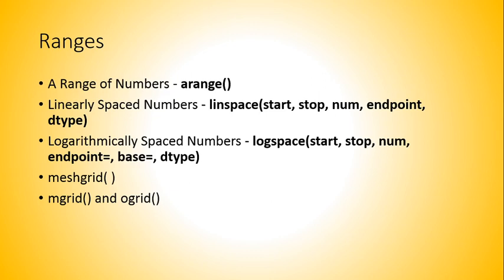Similarly, to create linearly spaced numbers, the linspace function is used. For creating logarithmically spaced numbers, the logspace function is used. Similarly, meshgrid, mgrid and ogrid are used. So let us check each example related to these functions and clear our concepts.